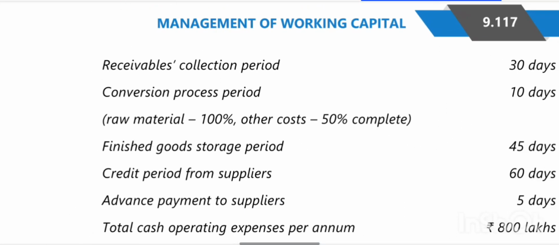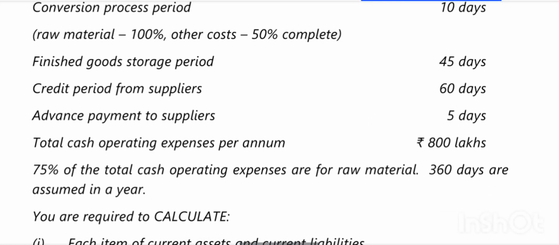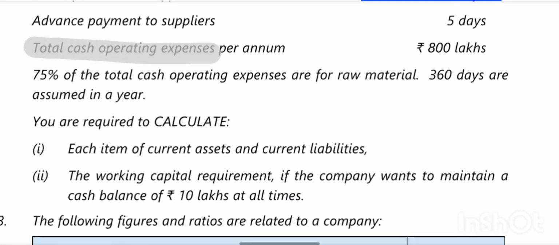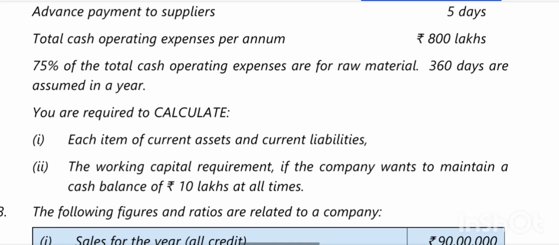Then they have given finished goods storage period of 45 days. Credit period from suppliers is 60 days. Advance payment to suppliers is 5 days. This is a current asset for us, because we have made an advance payment, right? Next, total cash operating expenses per annum is 800 lakh, and 75% of the total cash operating expenses are for raw materials.